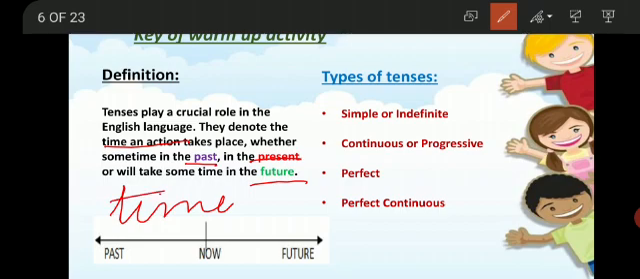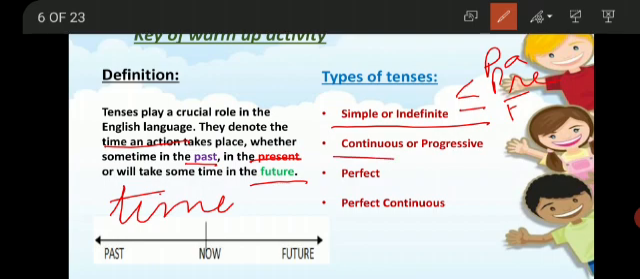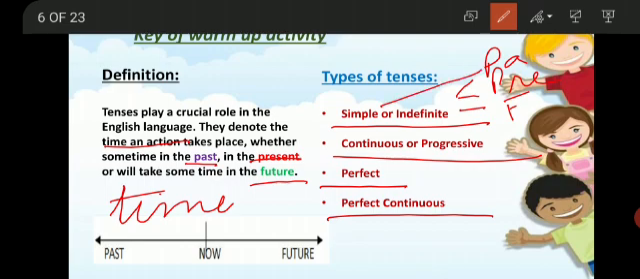And there are basically 4 types of tenses which are further divided into 3 times: past, present and future. First one is simple or indefinite tense, second one is continuous or progressive, third one is perfect, and the last one is perfect continuous. So you may say simple past, simple present, simple future. Similarly, past continuous, present continuous, future continuous. Then past perfect, present perfect and future perfect. And today we are going to start present perfect tense.